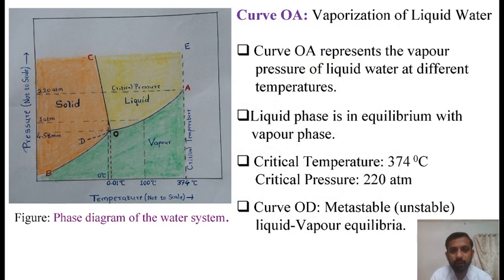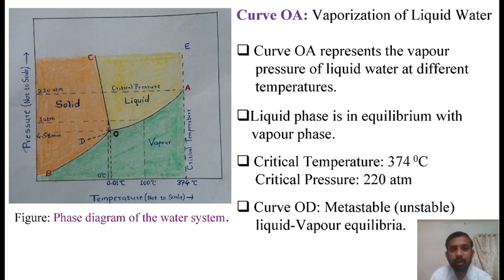Curve OA. Curve OA represents the vapor pressure of liquid water at different temperatures. Along the curve OA, liquid phase is in equilibrium with vapor phase. The vapor pressure curve of water, that is curve OA, extends from triple point O up to the critical point A, corresponding to 374 degrees Celsius, that is the critical temperature, and 220 atmosphere pressure, the critical pressure.